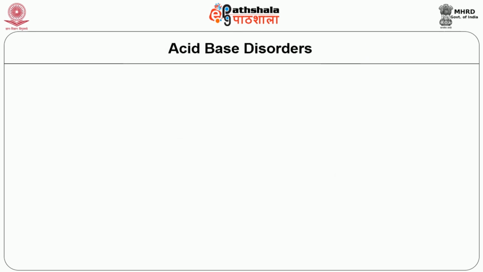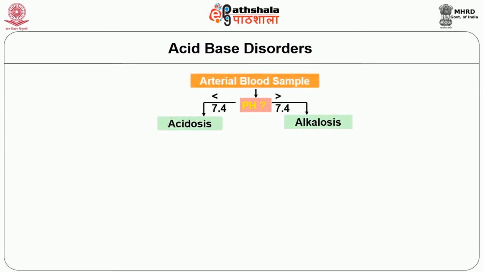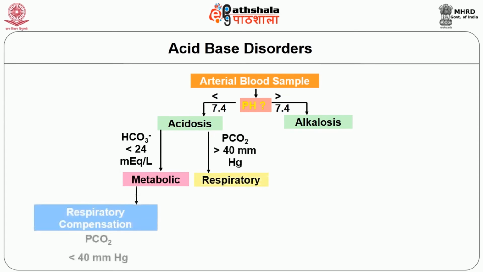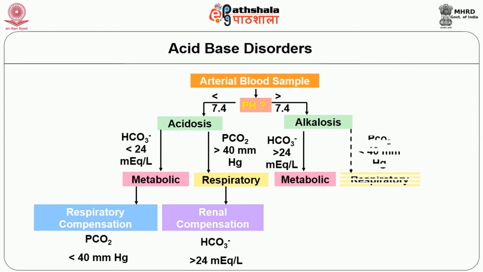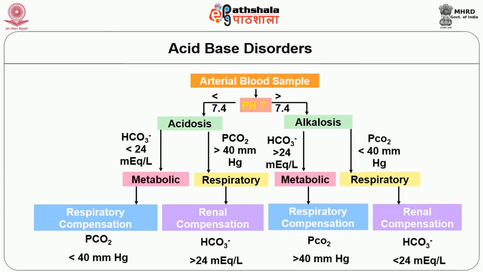Now moving on to acid-base disorders. If the pH of the arterial blood is less than 7.4, the condition is called acidosis, and if the pH goes above 7.4, the condition is called alkalosis. Acidosis could be due to a respiratory or metabolic cause, and alkalosis could be due to a respiratory or metabolic cause.